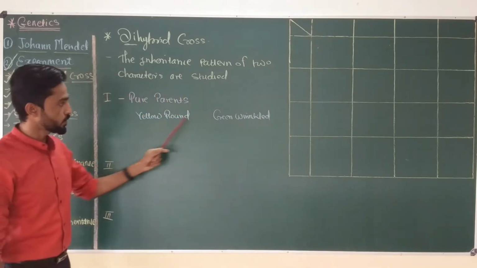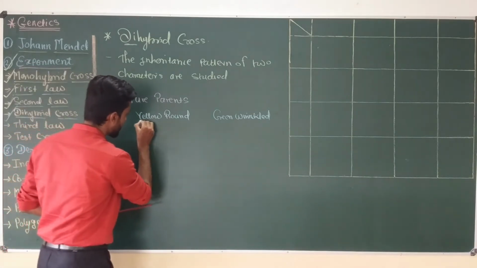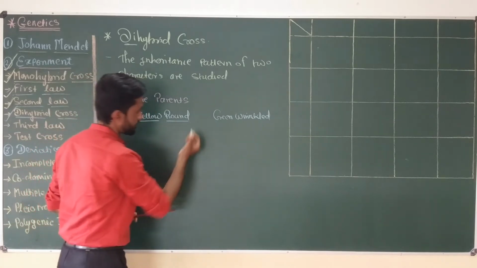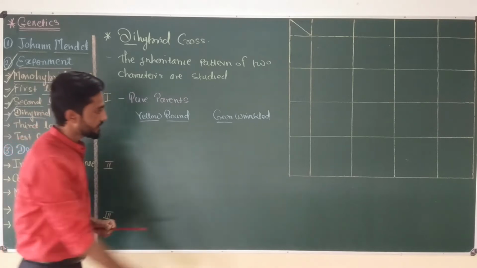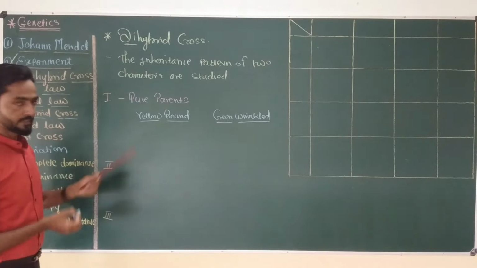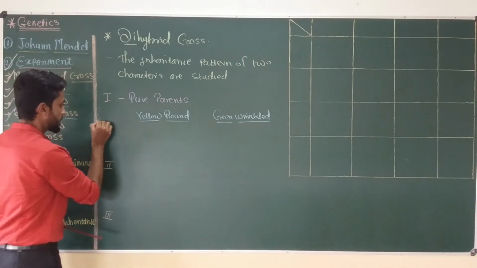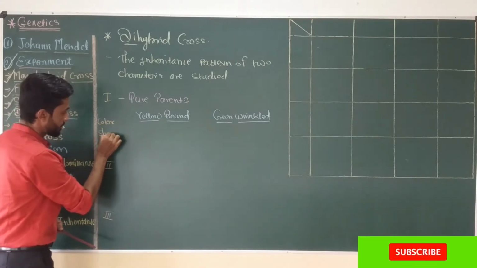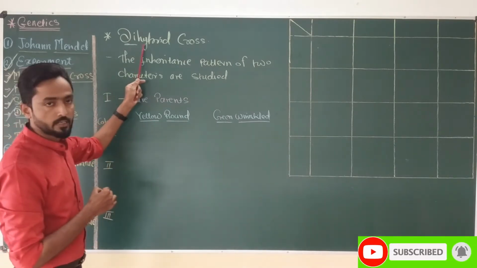These are the two different types of parents which Mendel selected. Yellow is the color of the seed and round is the shape of the seed. Similarly, in the other parent, green is the color of the seed and wrinkled is the shape of the seed. So in this case, Mendel selected two characters at a time: number one, seed color, and number two, seed shape. Because of these two characters, we can call this a dihybrid cross.